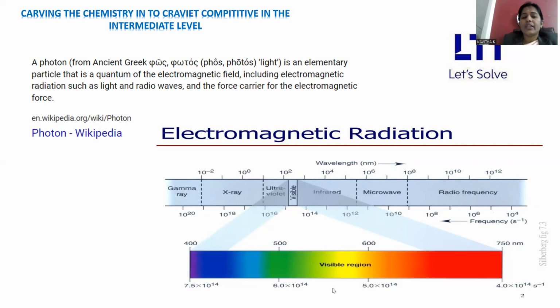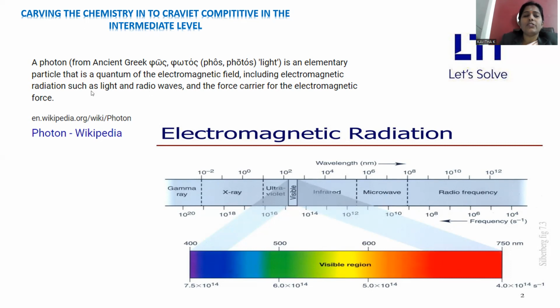The entire segmentation is carried out in accordance with decreasing energy, decreasing frequency, increasing wavelength. So the highest energy is gamma rays, next level X-rays, next level ultraviolet in combination with visible, which is the 7 colors. Infrared light will be there. Next level is microwaves, and radio waves are of the least energy level. This is the way all the segments are categorized.